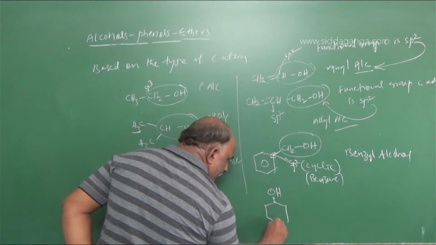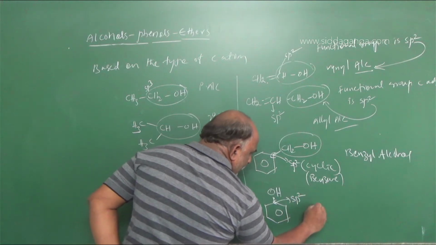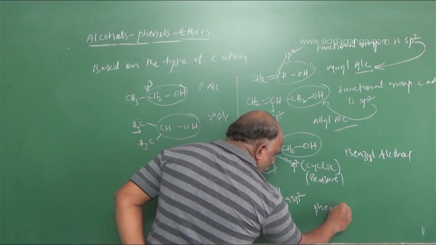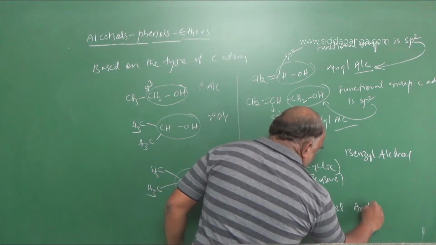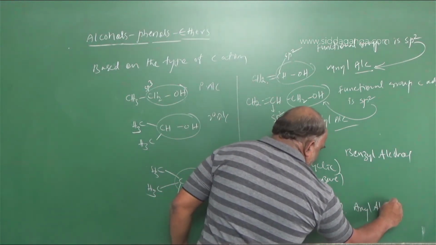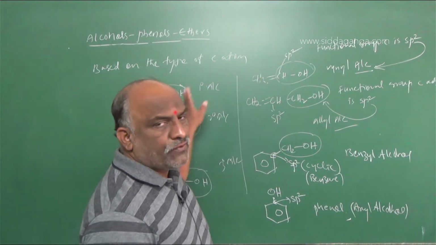Suppose the functional group carbon is only benzene. This is known as phenol. This is called aryl alcohol. Aryl alcohol is nothing but phenol.